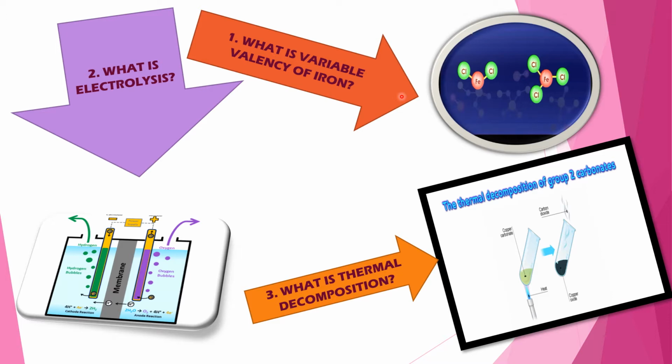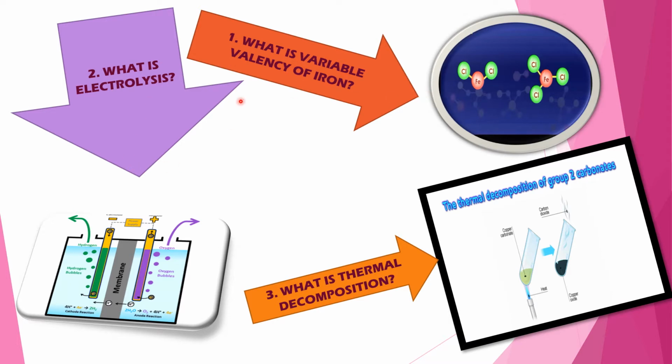For example, iron has variable valency. Iron's variable valencies are 2 and 3. So when iron reacts with chlorine, either ferrous chloride or ferric chloride will be formed. Ferrous chloride means FeCl2 and ferric chloride means FeCl3. In both cases, valency of chlorine is 1, but valency of iron is changing, one time 2 and another time 3.